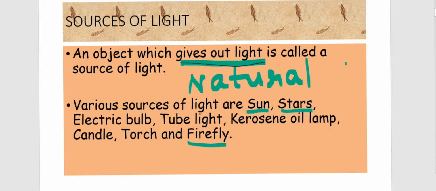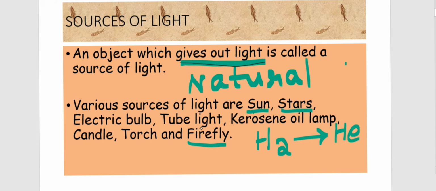You may know the mechanism behind the production of light inside the sun. Gases are present inside the sun. First, hydrogen gas is present inside the sun, and these hydrogen atoms are fusing together. Fusing means joining together, and it results in the formation of helium, He. These symbols and all you'll be studying only in higher classes; this is just for your information. Hydrogen gases fuse together and form helium. This reaction releases a lot of energy in the form of heat and light which reaches us, giving you light and warmth.